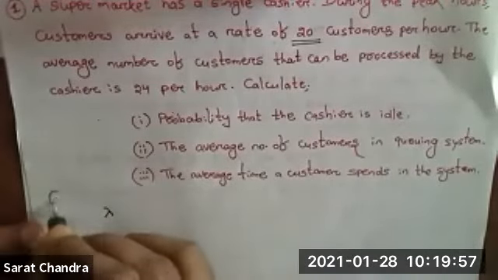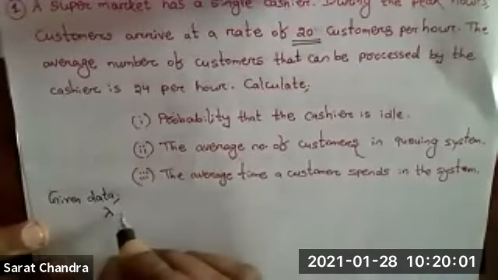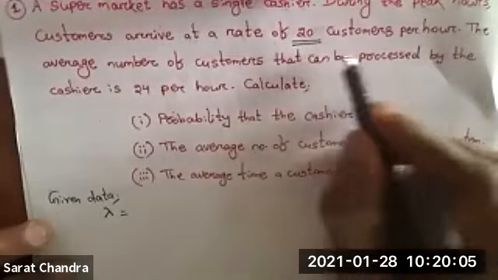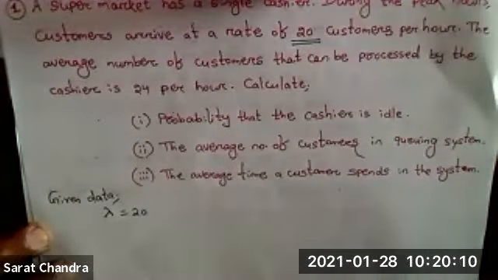Lambda is given, you write it like this, given data. So lambda is how much? 20 customers per hour. This means in 1 hour, 20 customers are coming. So lambda equal to 20.